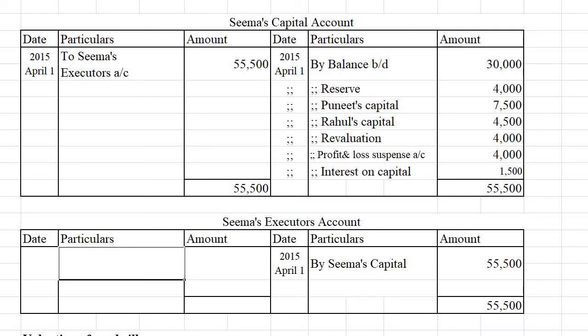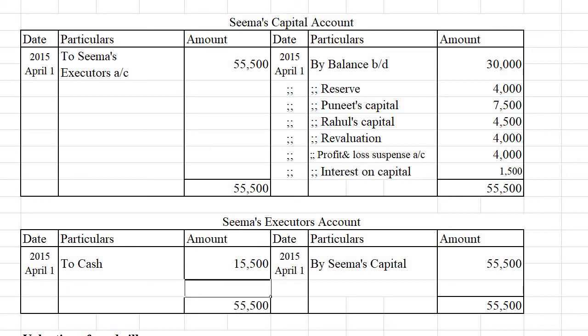And now we have to give her a part of the amount. We will be giving it to the executor. So date to cash. This cash is given to the executor, that is why it is shown in the executor's account, 15,500, and the remaining will be shown as balance. So the total of that account is 55,500 and the balance we will get is 40,000. That will be shown here as to balance carried down.